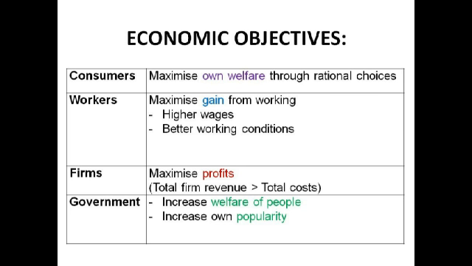Firms want to maximise profits. A profit is basically when total firm revenue is greater than total costs. And that's their main aim for most firms, except for the non-profit firms, charities and that sort of thing, but we're not going to think about those, because they're just awkward.